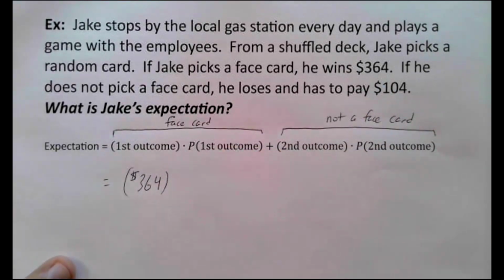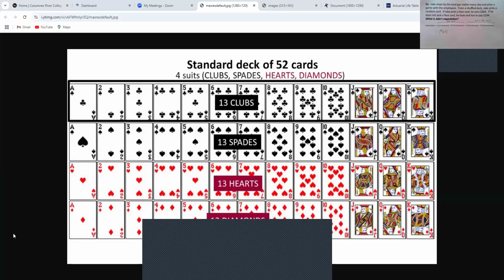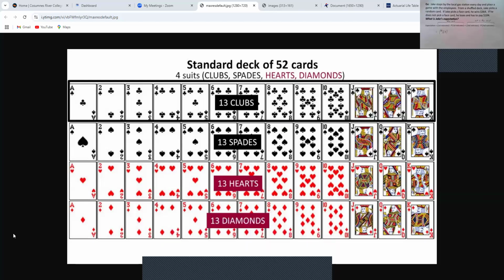It seems great at first, but it's not going to happen very often. There's not a ton of face cards in the deck. In fact, let's remind ourselves about what a deck of cards looks like. We will see out of the 52 cards in the deck, there's only 12 of them that are face cards. Just as a reminder, it's these 12 over here on the far right. When we say face cards, we mean the ones with faces on them. And those are the jacks and the queens and the kings. So there are 12 of those.